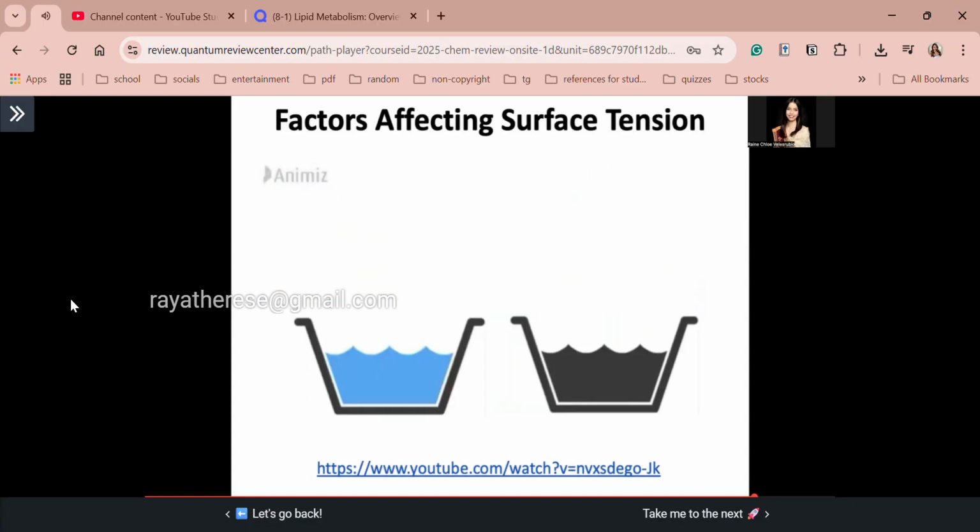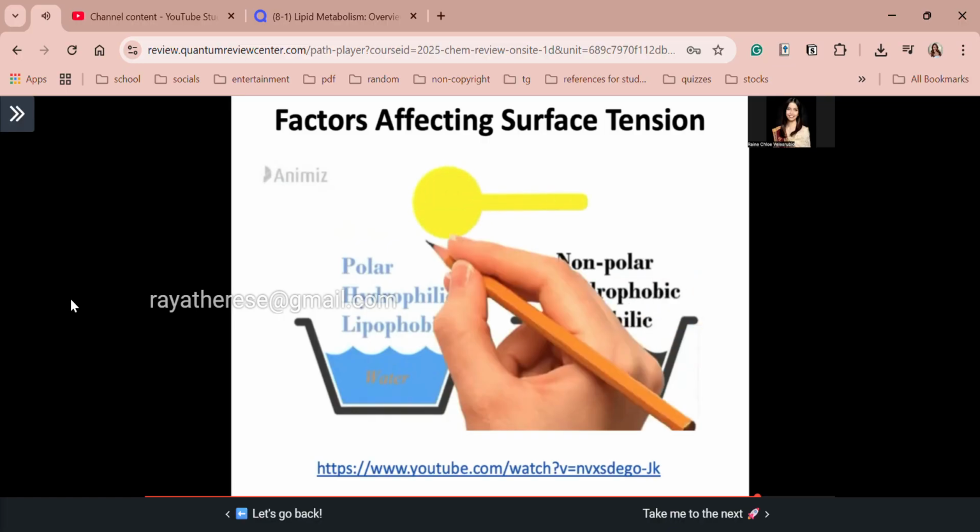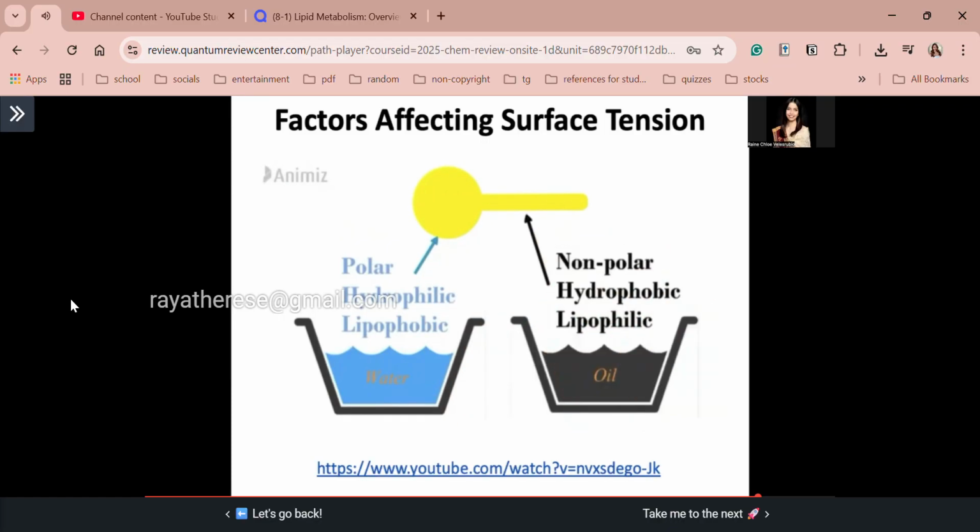So based on solubility, some material dissolve in water and some material dissolve in oil. The materials which dissolve in water are called polar, hydrophilic, or lipophobic materials, and the ones which dissolve in oil are called non-polar, hydrophobic, or lipophilic materials. A surfactant molecule has both a component, a polar head and a non-polar tail, and that is why it is called amphiphilic in nature. Because of this nature, it is able to dissolve itself in water as well as in oil.